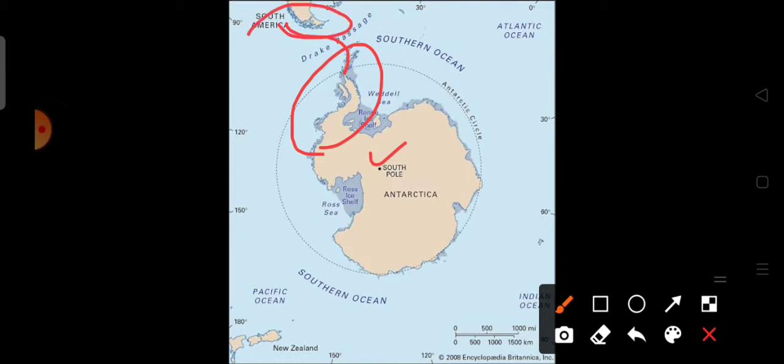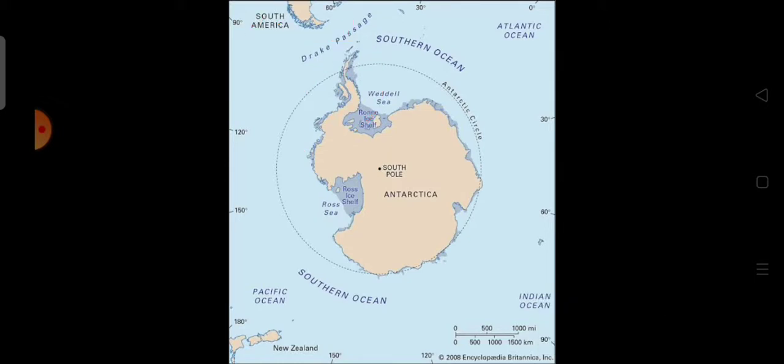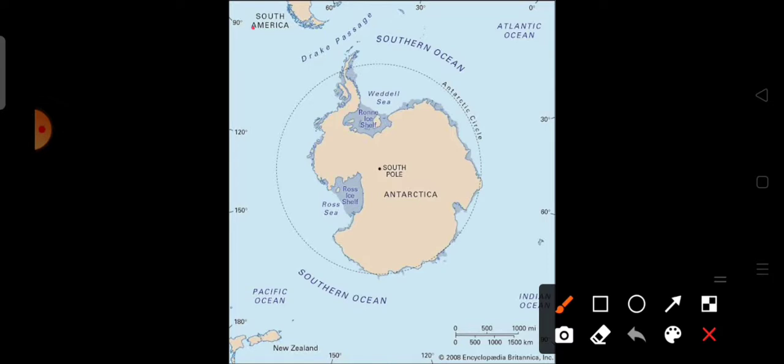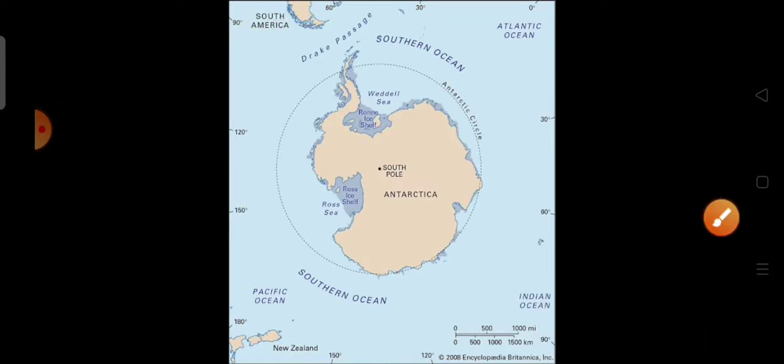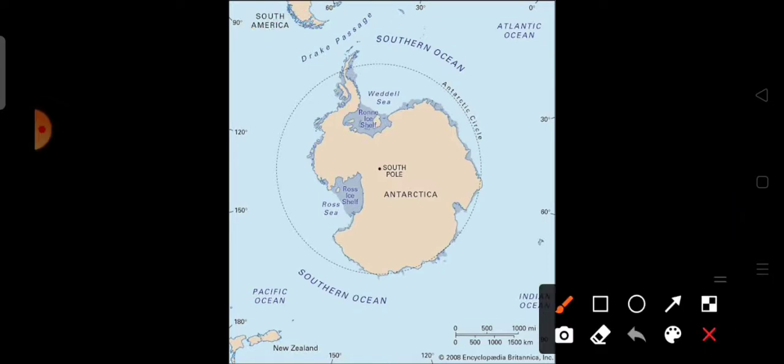Here are two examples of ice shelves: the Ronne ice shelf is present here and the Ross ice shelf is present here, and after these two ice shelves there are the Weddell Sea and the Ross Sea.